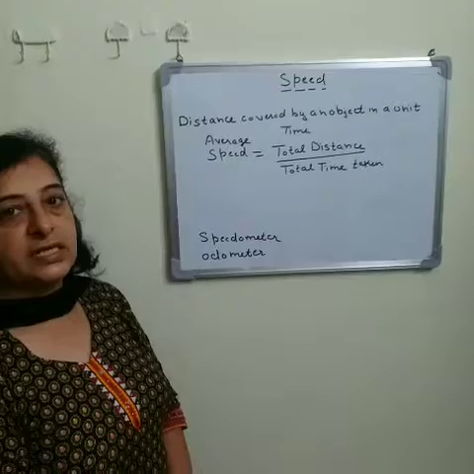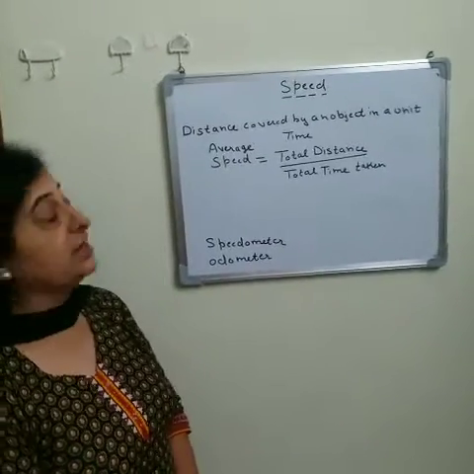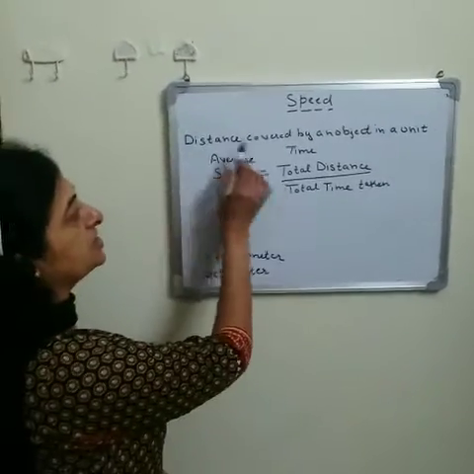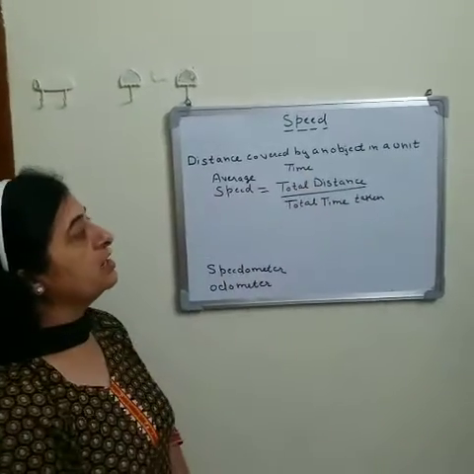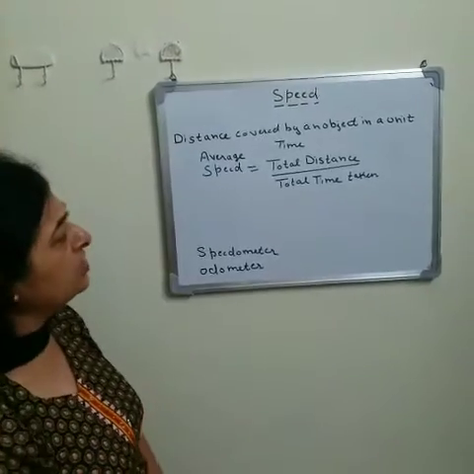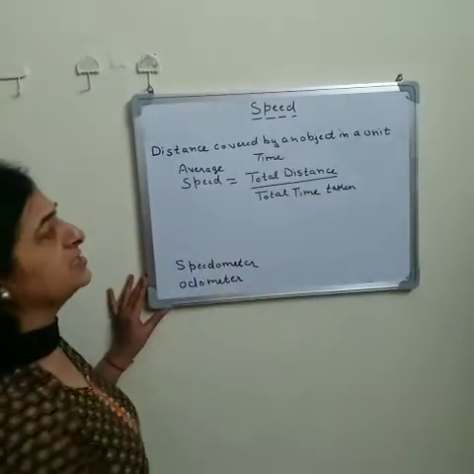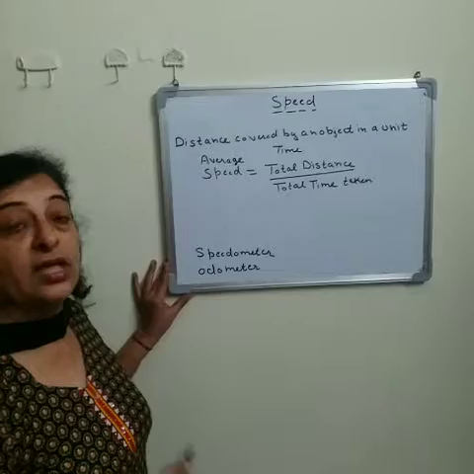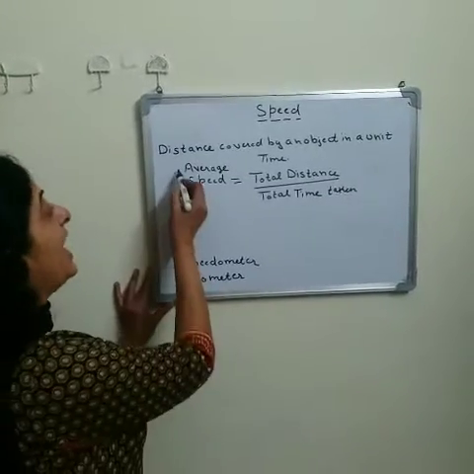Now we will discuss speed. Speed means the distance covered by an object in a unit time. When we talk about speed, we mean average speed.